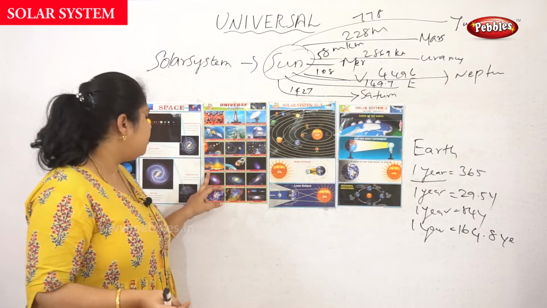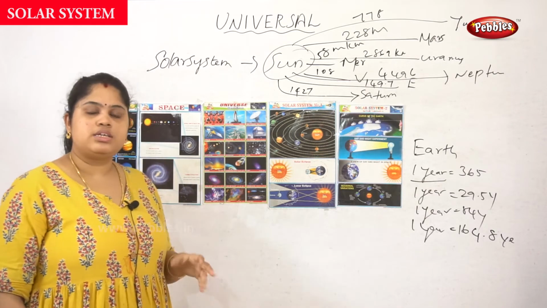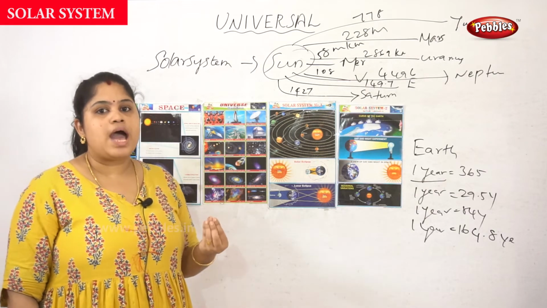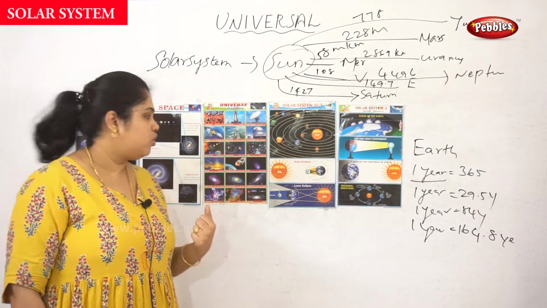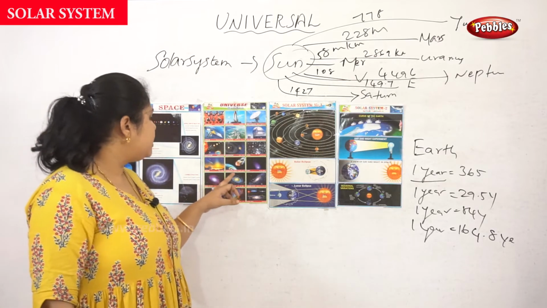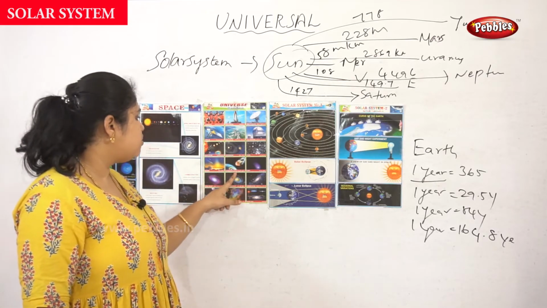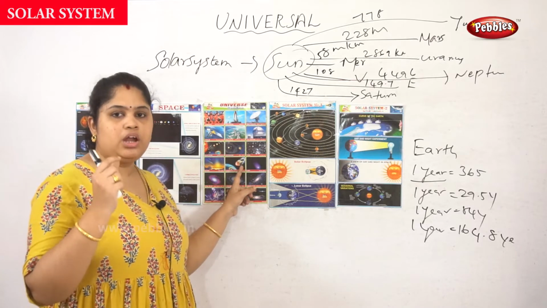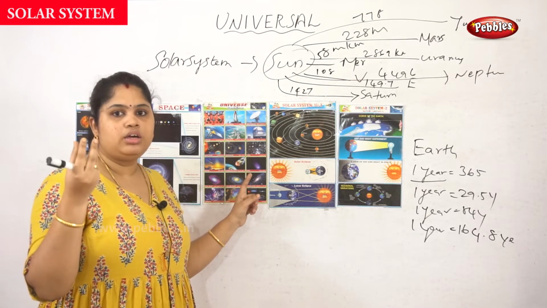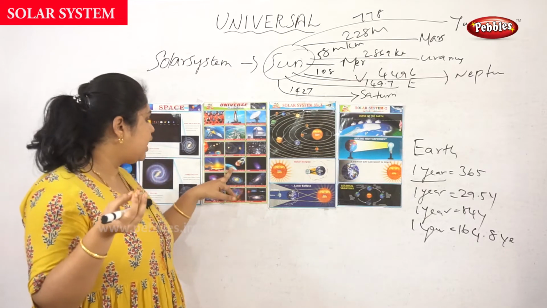Okay, next is meteors. Meteors are a kind of star which have fiery content in them. Next, asteroid hits Earth. That means a small planet or a small star will attack the Earth.